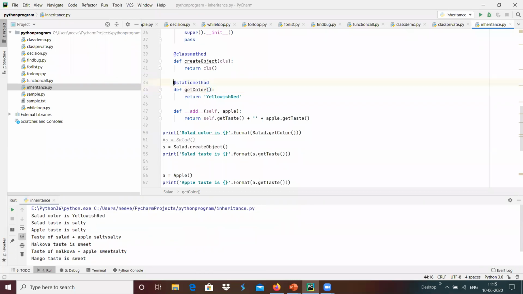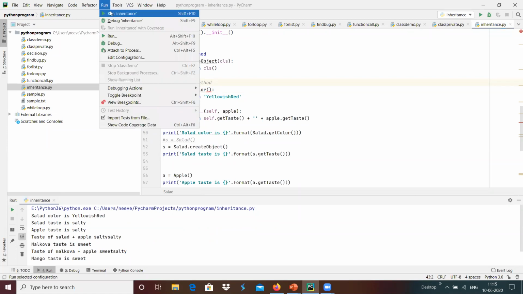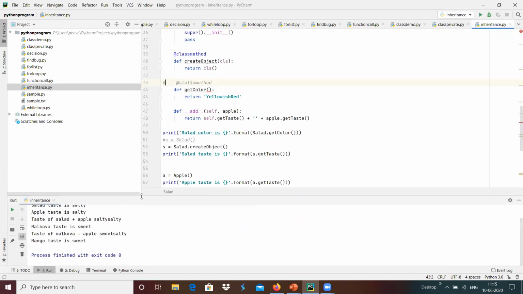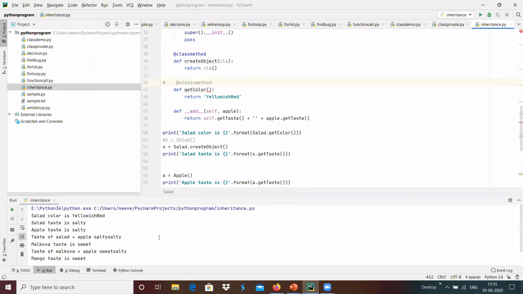If it is not a static function, we cannot call this without an object. Without an object, it cannot be called over here.